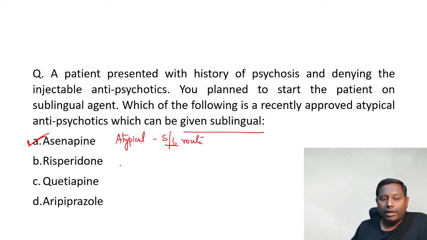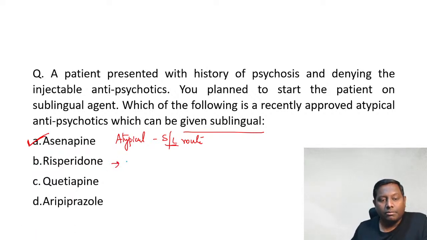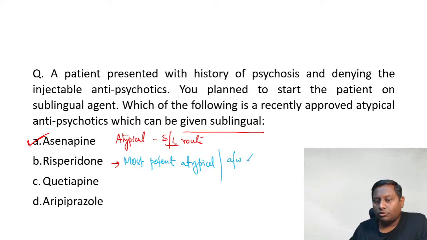Now risperidone, what is the important point about risperidone that I want all of you to remember? It's a risky drug. Why am I calling it a risky drug? Because it's the most potent atypical antipsychotic, and because of that it is also associated with extrapyramidal symptoms and hyperprolactinemia.